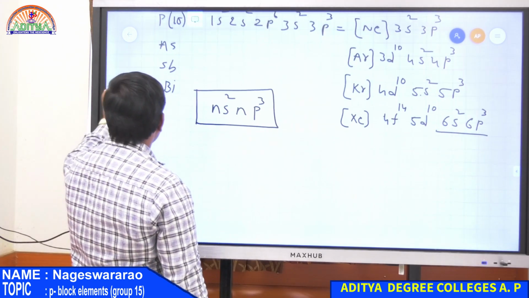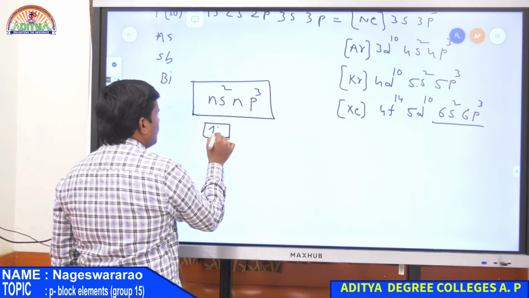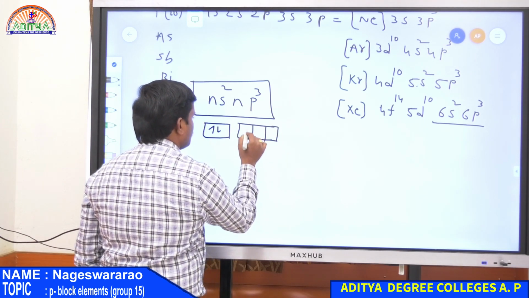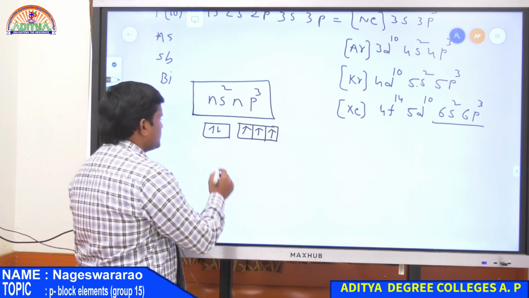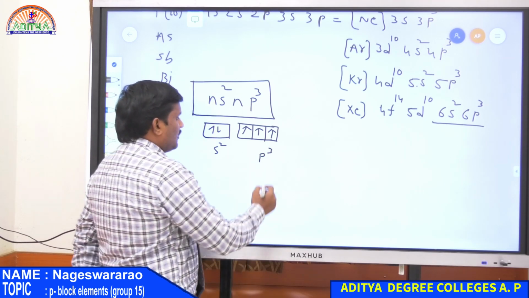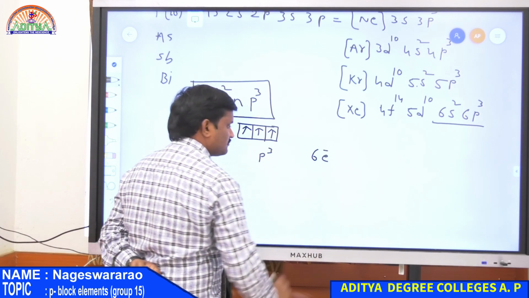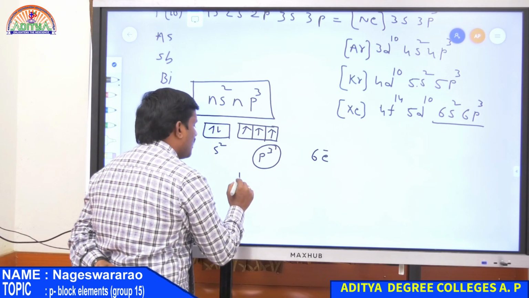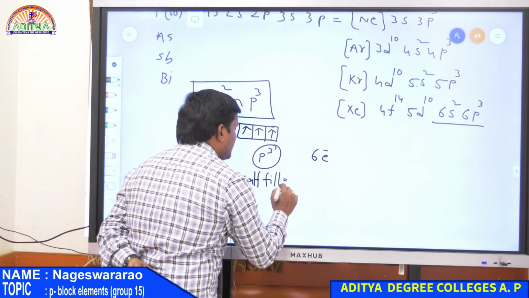So here there are 2 electrons present in s orbital as well as 3 electrons present in p orbital. So 1, 2, 3. So this is s2 and this is p3. So here p orbital can hold a maximum of 6 electrons, but in our electronic configuration it is having 3 electrons, that is half filled. This is half filled orbital.